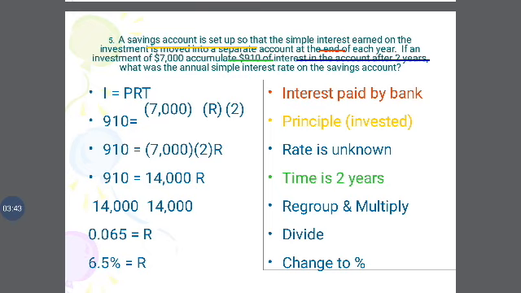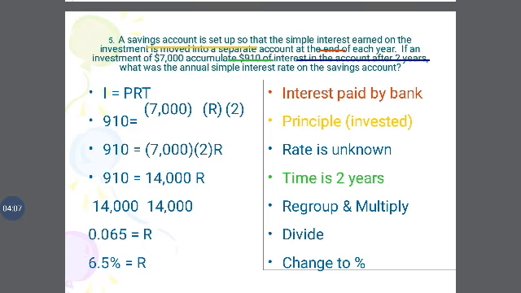I is equal to PRT by 100. I is the interest paid by the bank, P is the principal invested, the rate is unknown, and the time is 2 years. Regroup, multiply, divide, and change into a percentage. So to find the rate of interest, I is equal to PRT by 100.